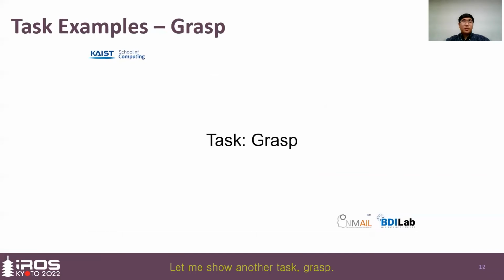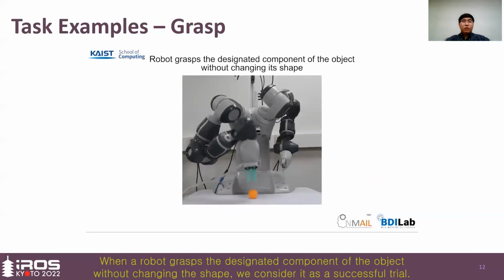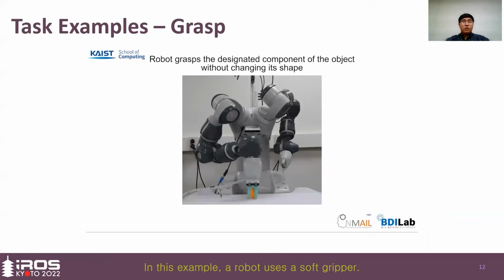Let me show another task, grasp. When a robot grasps the designated component of the object without changing the shape, we consider it as a successful trial. In this example, a robot uses a soft gripper.